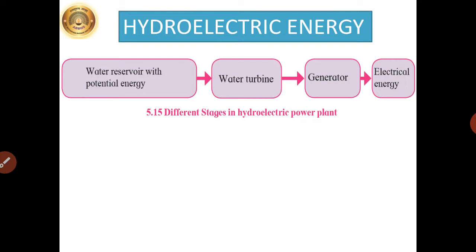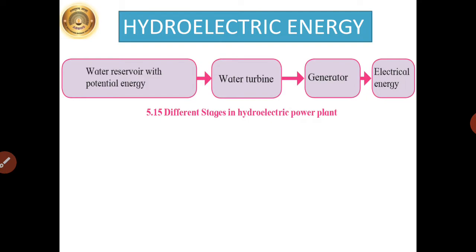In hydroelectric power plant, the potential energy in water stored in dam is converted into kinetic energy of water. Fast flowing water is brought from the dam to the turbine at the bottom of the dam. The kinetic energy of the flowing water drives the turbine. The turbine in turn drives the generator to generate electricity. So here it is showing different stages in hydroelectric power plant.